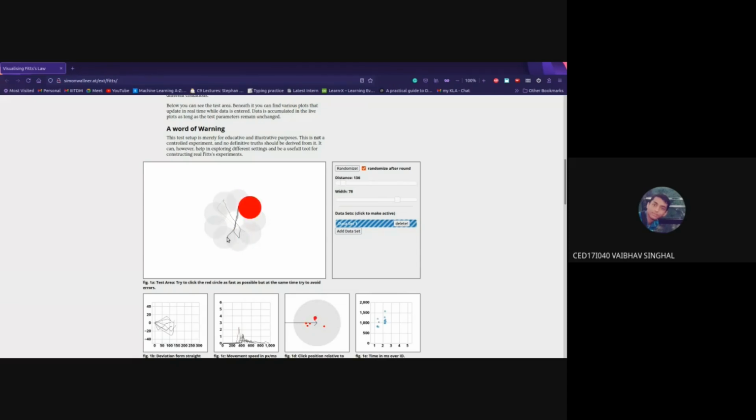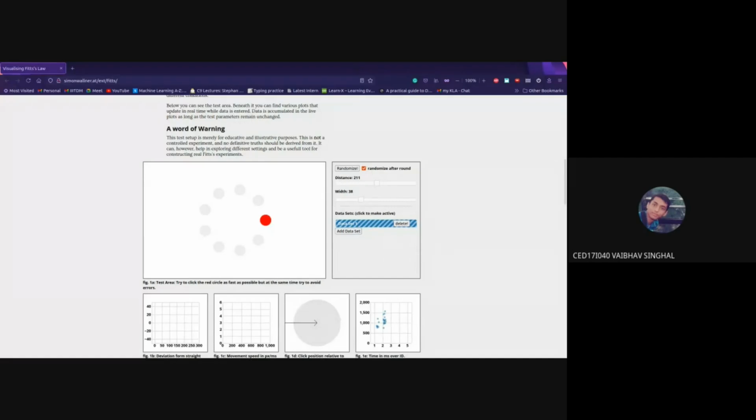feel the difference by yourself, that when the button size is small and when it's far away, you can feel the difference of how much time it's taking. And you can understand this law. So I'll wait for 2 minutes. You can all try out this exercise, and you can have the feel of the law, right?